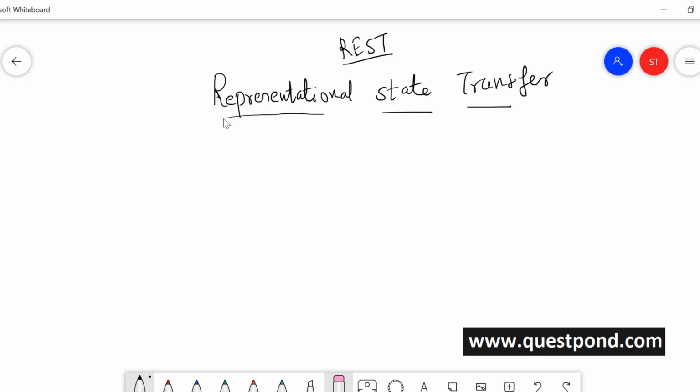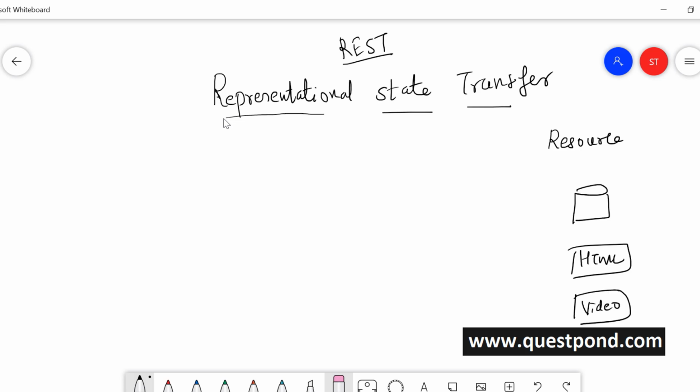So what does the REST principle say? REST principle says that you can have a resource. So at the right hand side, I'm writing down here, you can have a resource. Now this resource can be anything. It can be a database. It can be database data. It can be an HTML page. It can be an image. It can be a video. It can be an XML file, an Excel file, or any kind of text file. So there are different kinds of resources out here, different kinds of data out here.